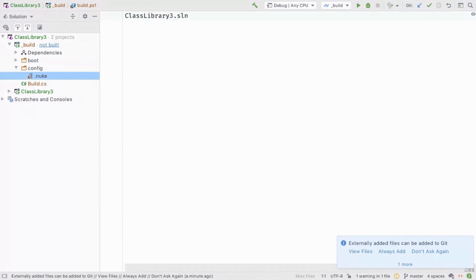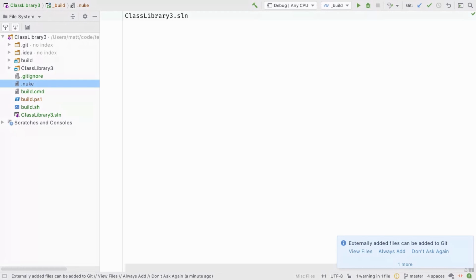We can also see here we have a marker file. This marker file, I'm not sure if that will change at some point, but it makes it a little bit easier for everything that's built around Nuke. It basically sits next to the .git folder. So if we just watch the file system view, here's the Git folder, here's also the .nuke file, and it basically marks the root directory of our complete repository. Why not using the .git folder? Because Nuke should work VCS agnostic as well. Okay, I will switch back.